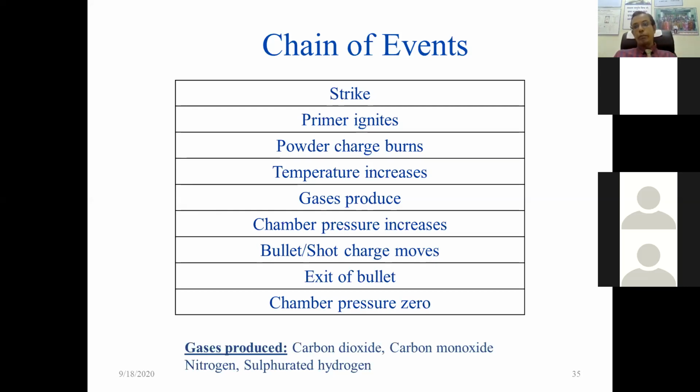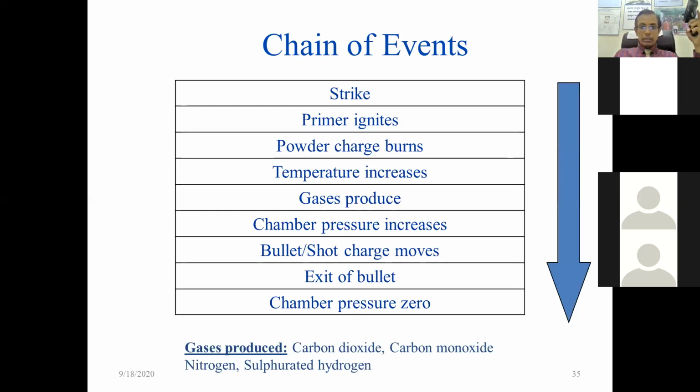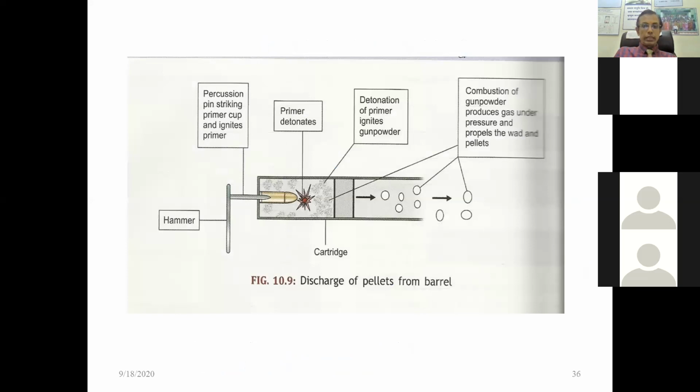So when you pull the trigger, what happens? The hammer hits the posterior end of the cartridge. I have already said that. Then the primer detonates, and the detonation of the primer ignites what? Gunpowder. We have seen the types of powder: the black powder and the smokeless powder. So the detonating primer ignites the gunpowder.